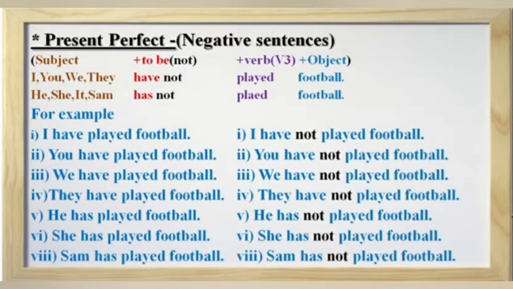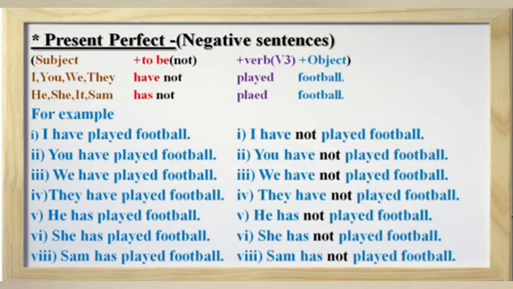Here we have some positive sentences, and then I will show you how to convert these positive sentences into negative sentences. First sentence, I have played football. It is a positive sentence. When we are going to convert this sentence into negative, we add not after helping verb. And here we have helping verb have, and after have we have to mention not. So the answer is I have not played football.